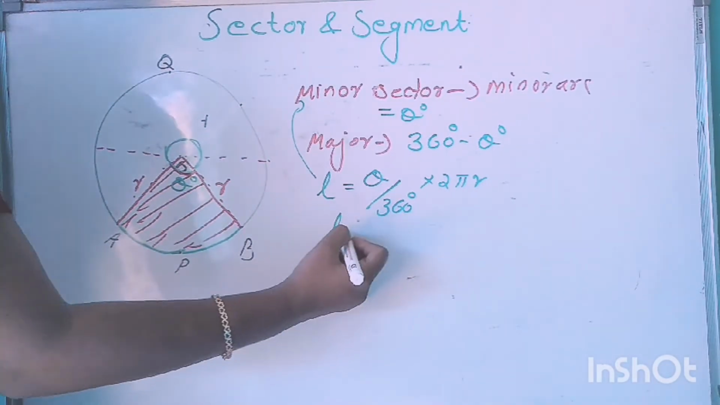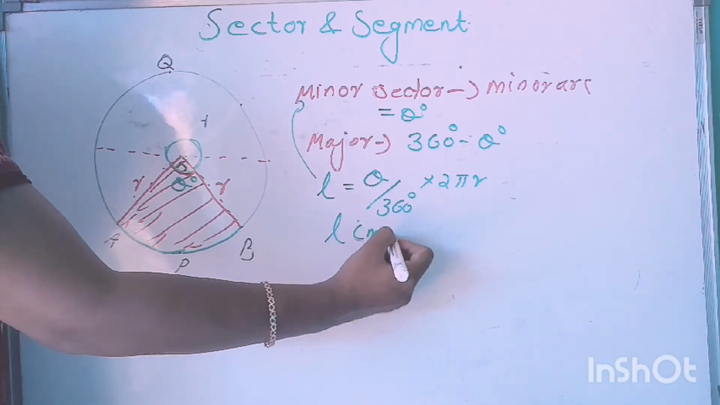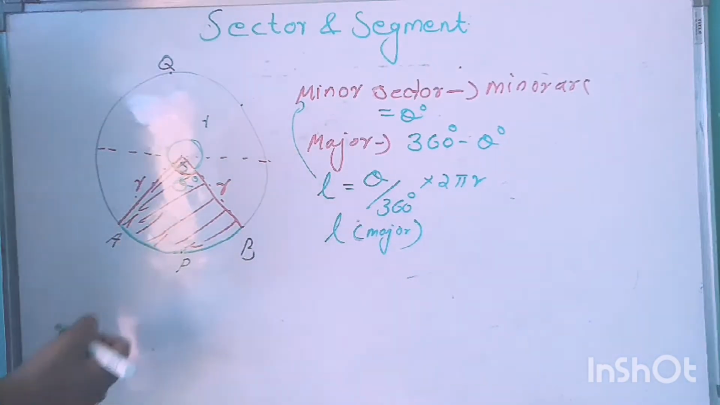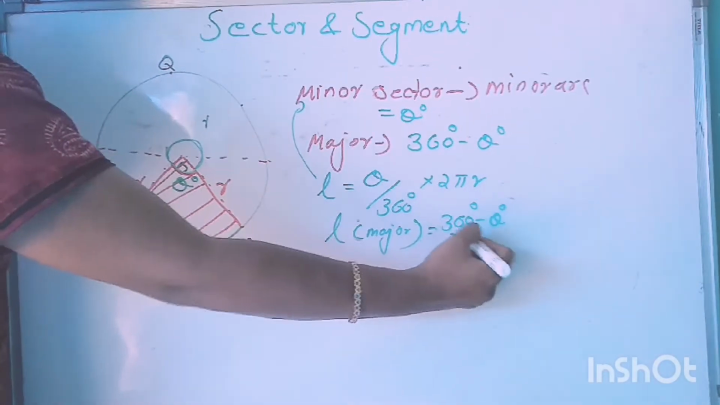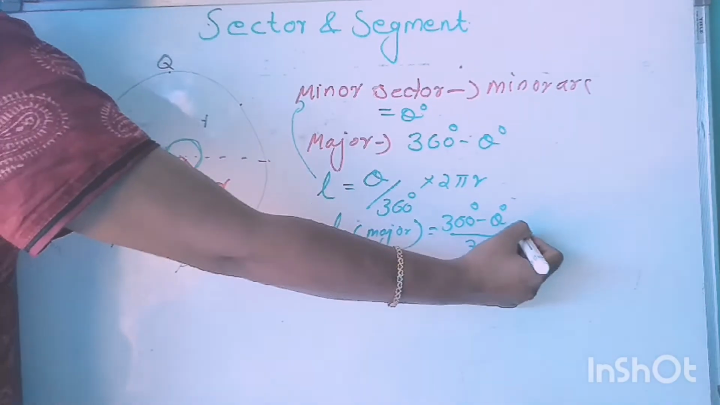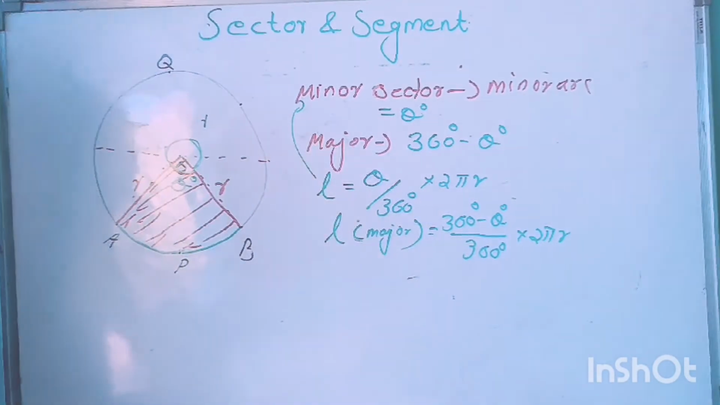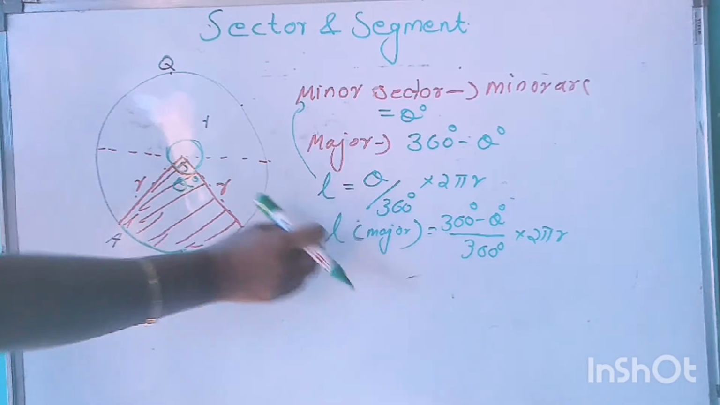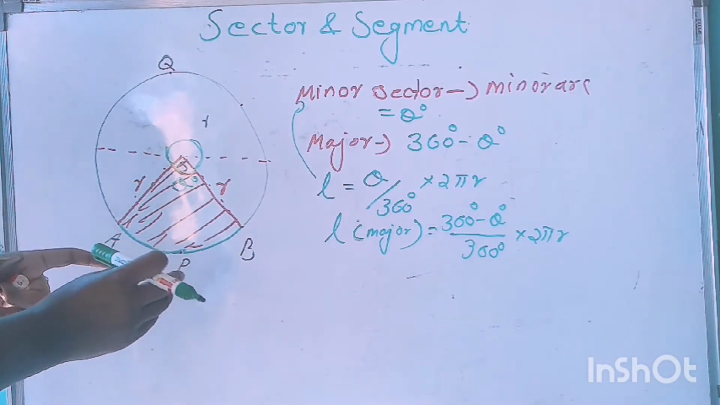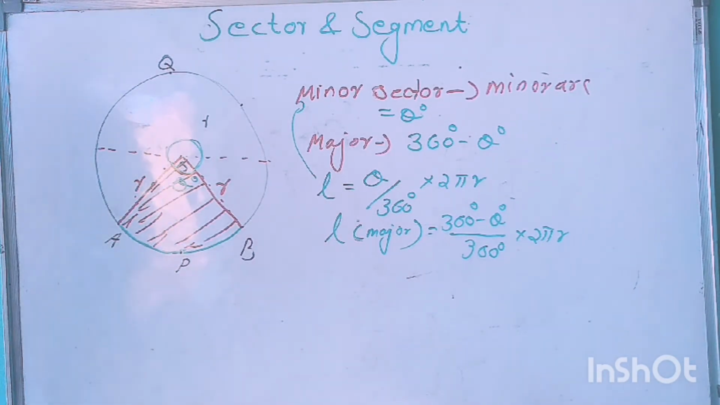Length of the major arc is equal to 360 degree minus theta degree divided by 360 degree into 2 pi r. Now, what is the perimeter of a sector? This is the length of the arc corresponding to a sector.